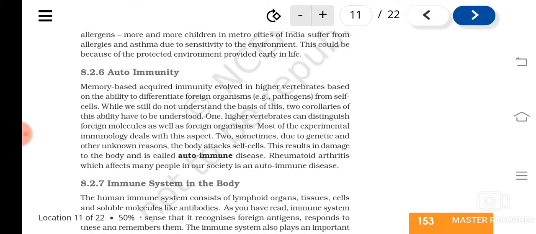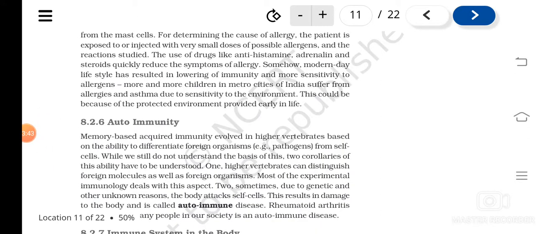Now we'll study another topic, that is autoimmunity. Autoimmunity means the immune system of a particular person is not able to differentiate. In autoimmunity, the body prepares antibodies against our own cells or our own organs.